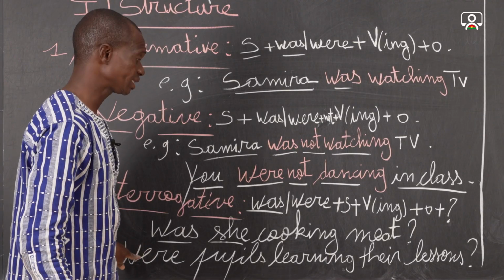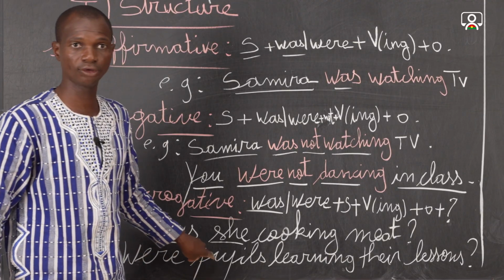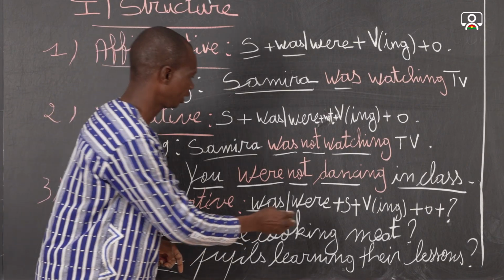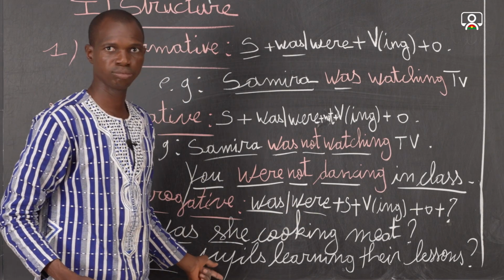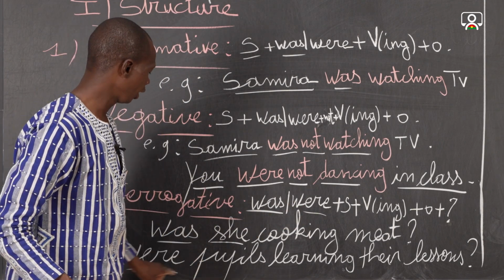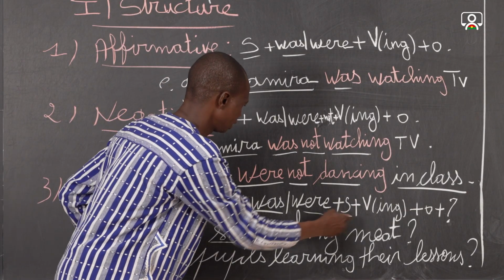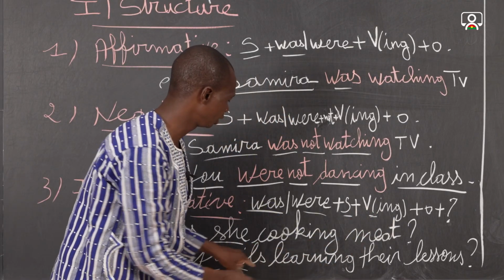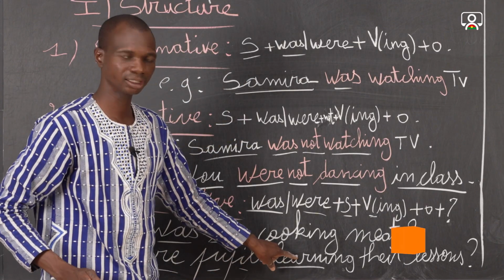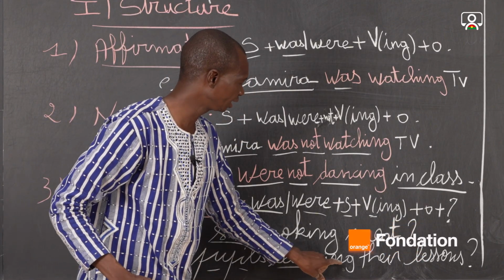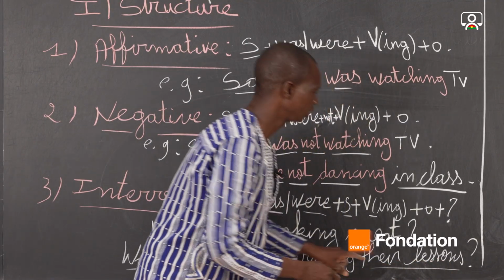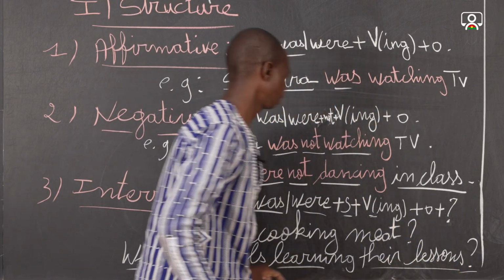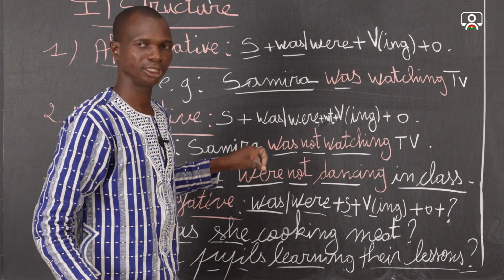And the second example also follows the rule of formation. We have first were, because here it is third person plural, were people, the subject, and we have the base verb in ing form. The base verb is learn, in ing form, learning, their lessons. Here it is the object plus the question mark, which is the mark of the interrogation.